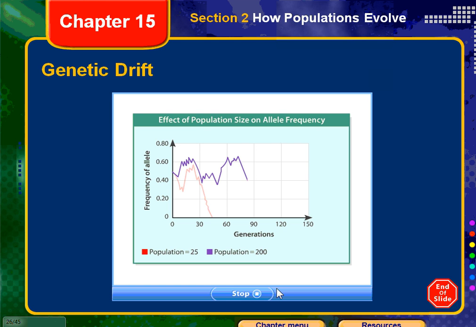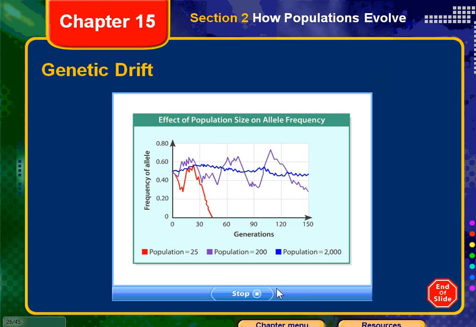The death of a few organisms or failure to reproduce among some organisms may alter the allele frequency in a few generations, but will not result in the extinction of the allele. In a much larger population, the frequency of a particular allele may vary slightly due to chance, but will remain relatively stable over generations.